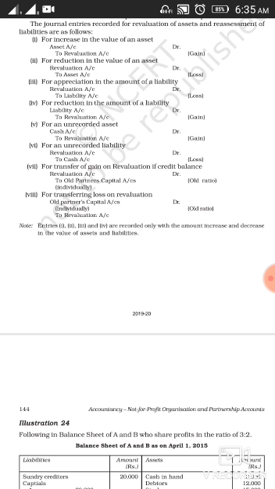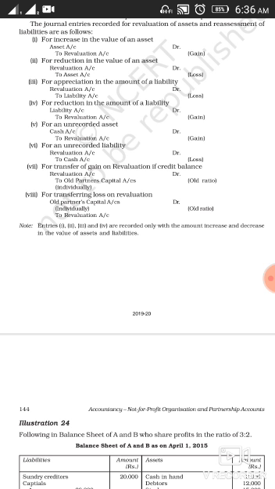So whenever the total of the credit side of the revaluation account is more than the total of the debit side, then it's a gain at the time of revaluation, and the same will be transferred to the old partners in their old profit sharing ratio.